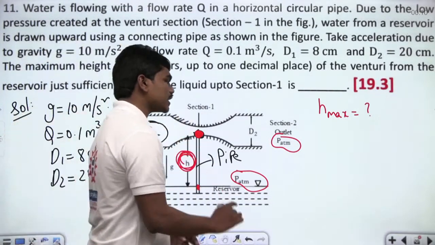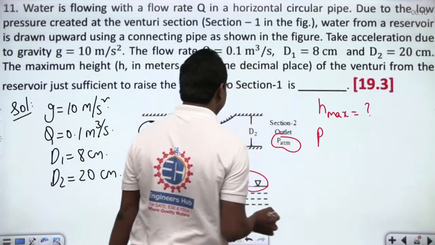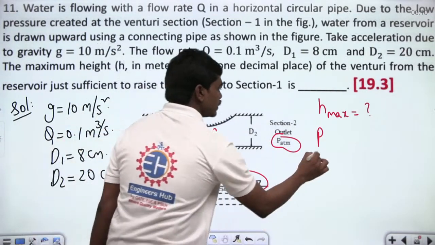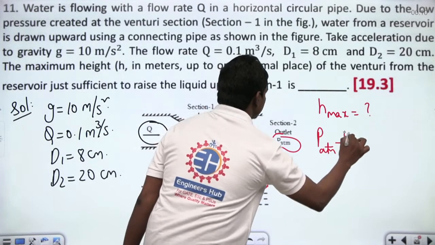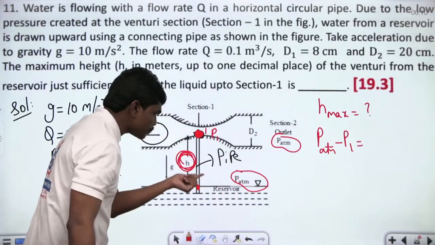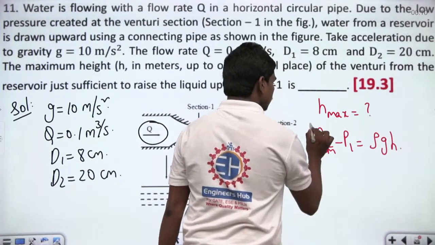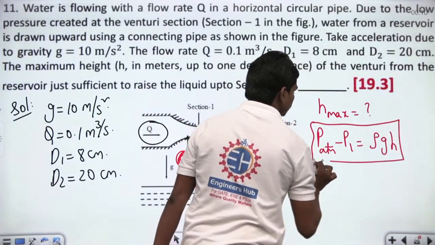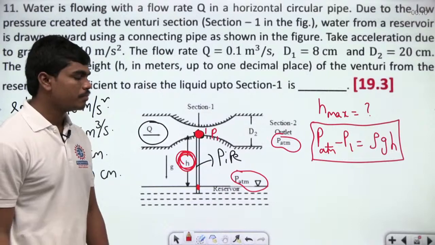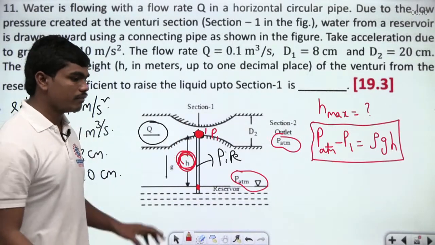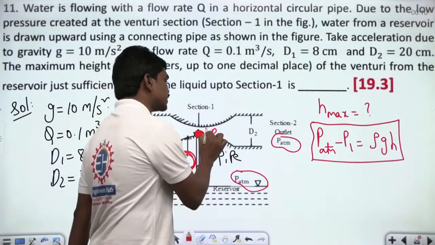Next, if these are the 2 points that you can understand, then one thing is very clear. If this is section 1 that you are calling, and this is P1 pressure, then we can write the difference of pressure between these 2 sections, meaning P atm at this point and P1. This will be equal to rho g H. Correct? P atm minus P1 is nothing but rho g into this height of the pipe H. Now let us apply the Bernoulli equation at these 2 points.